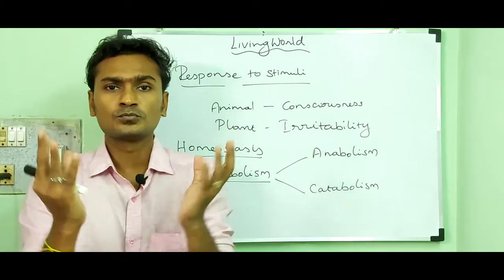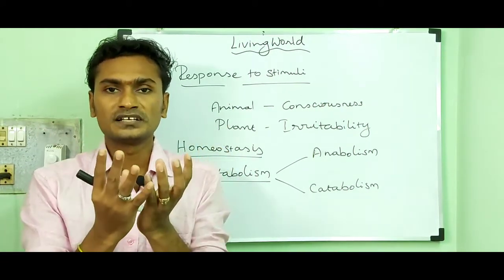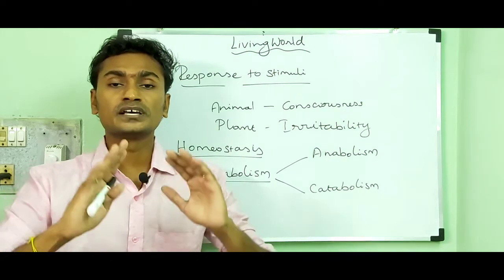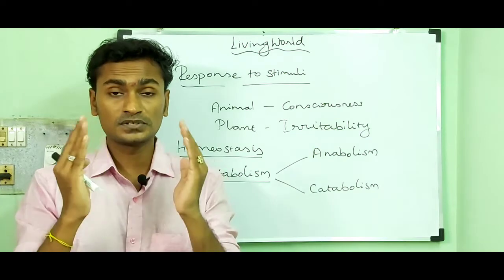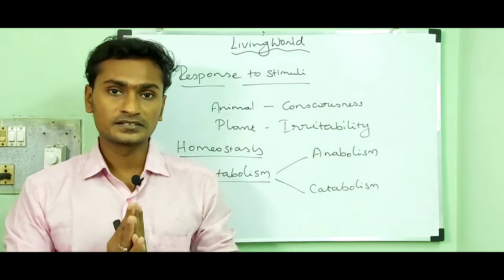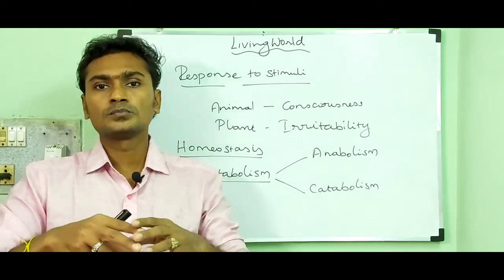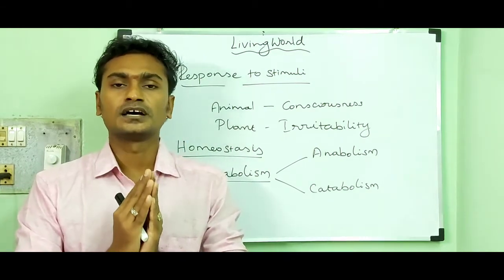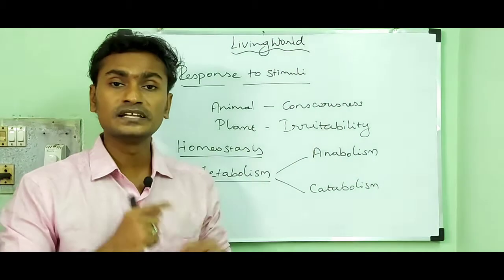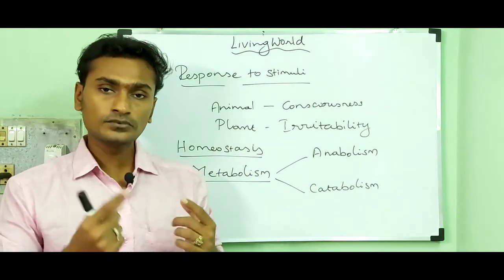With this small amount of raw materials, it is able to produce a complex substance called carbohydrate.